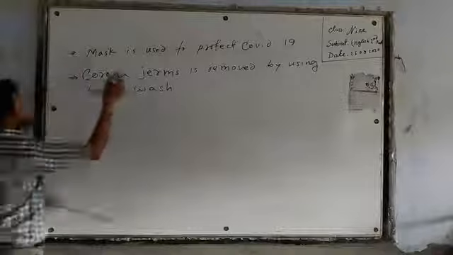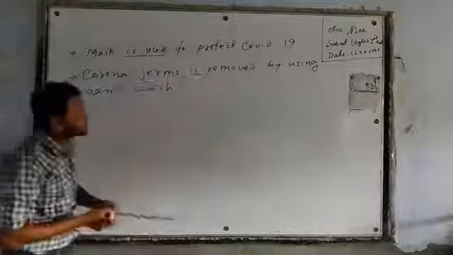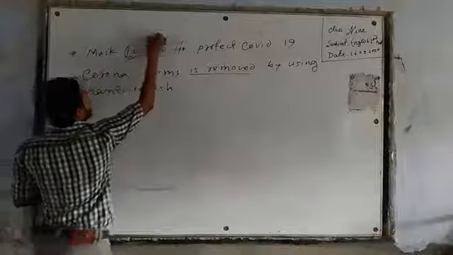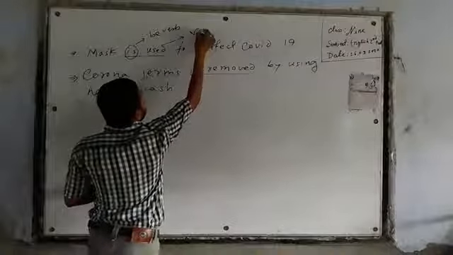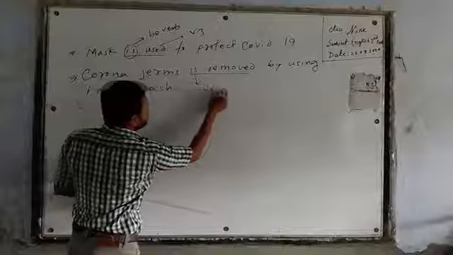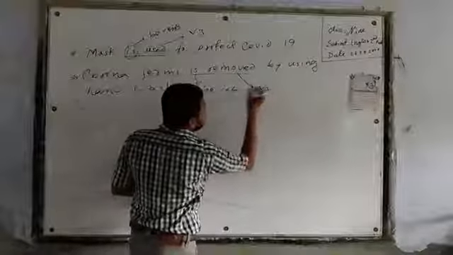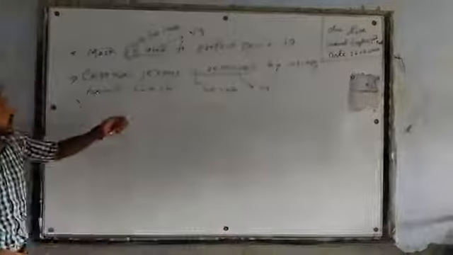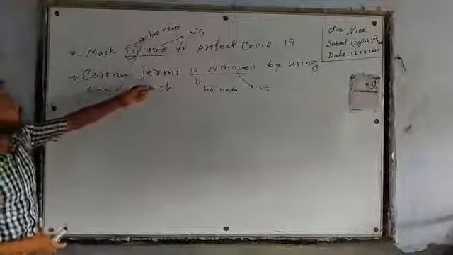Please observe here, dear learners. This is be verb, and this is V3, verb past participle, and here is be verb and remove is V3. That means verb past participle form. Be verb and V3.